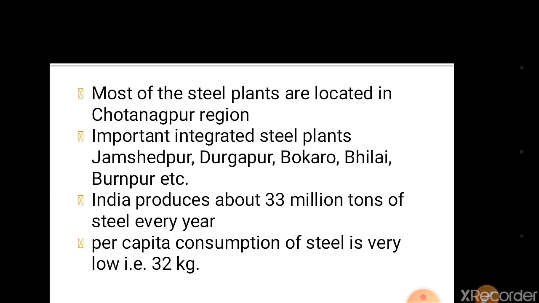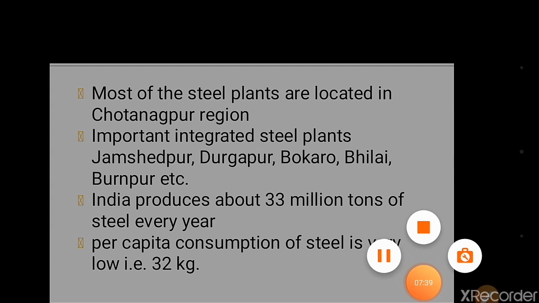In spite of large quantity of production of steel, per capita consumption per annum is only 32 kg. Already we have seen in the first point the production and consumption. Not only production, the consumption is also important to look at the development of a country. We are the largest producer but not consumer. So this thing needs to be thought about.